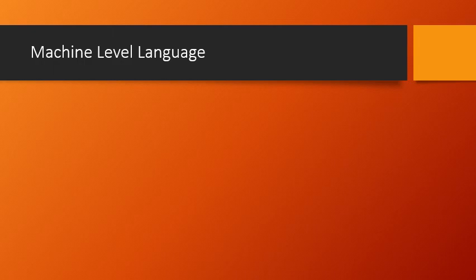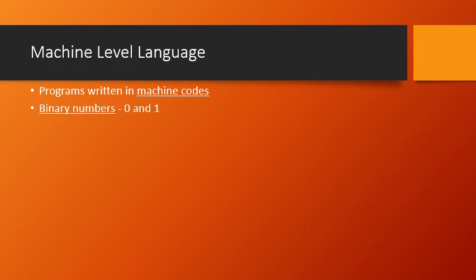The first one is the machine level language. The name suggests it: machine level. Machine in the sense the computer. The instructions or the programming whatever we write is very close to machine. Very close to machine means it is as good as we are writing the programs or giving the instructions in the language which the computer understands. That means the programs we are writing will consist of binary numbers, that is zeros and ones, or sometimes we call them programs written in machine codes.